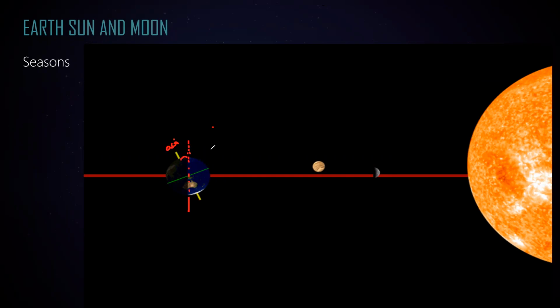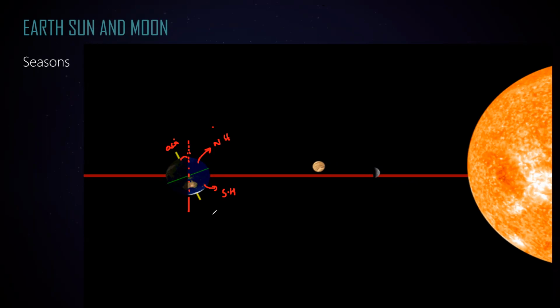In this case, which hemisphere will receive more energy, the southern hemisphere or the northern hemisphere? At this position, which hemisphere is receiving a greater amount of energy or light from the sun? Southern hemisphere. So the southern hemisphere is receiving more energy than the northern hemisphere. As a result, what will happen?